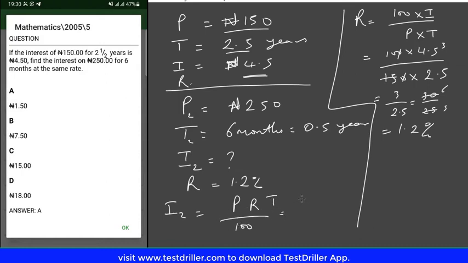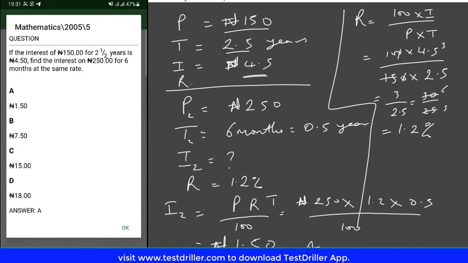So that's 250 for this scenario times rate, which is 1.2, times time, which is 0.5, divided by 100. If you simplify, you're going to get 1.5 naira. So this would be the answer for the second interest. That's option A.